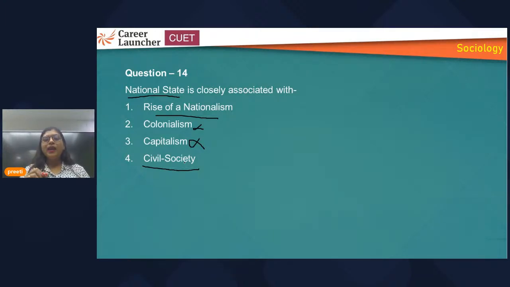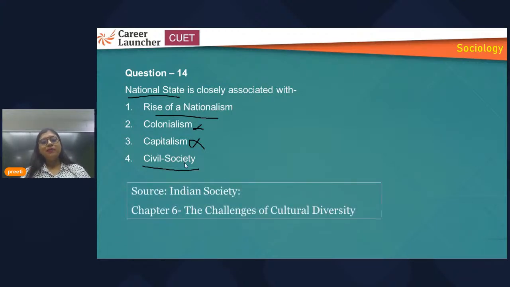So these types of questions you can solve. You have to take a few minutes, a few seconds, read the question thoroughly, twice or thrice, understand what they have asked, and look at the options. Options will give you a clear view and understanding of what the correct answer will be. On the basis of your clear basic understanding, you will be able to solve the question. All right. So what is the source? The same, chapter 6, and answer is 4.